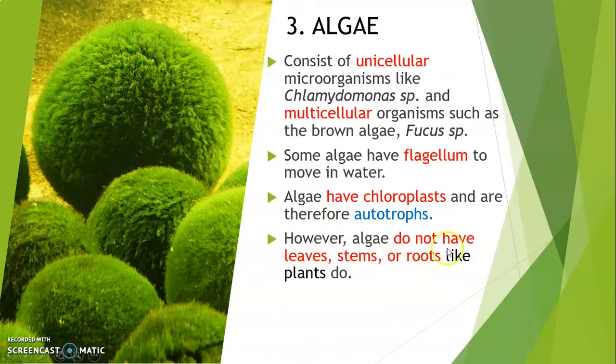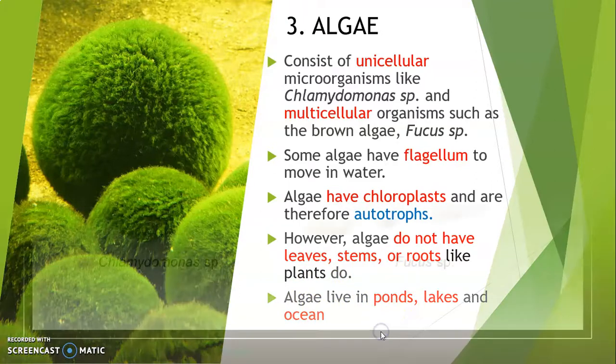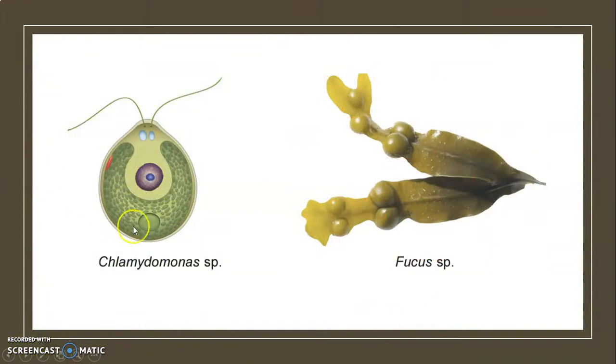However, algae do not have leaf, stem, or roots like plants. Algae live in ponds, lakes, and also the ocean. This is an example of a unicellular algae, which is Chlamydomonas species. Chlamydomonas has chloroplasts inside, so it can produce its own food. This is Fucus species, which is a multicellular algae.